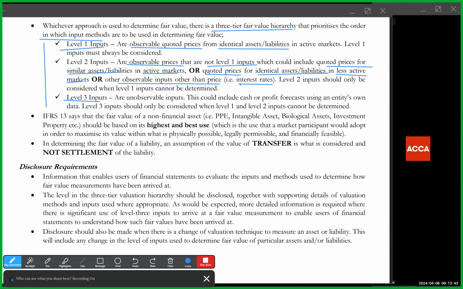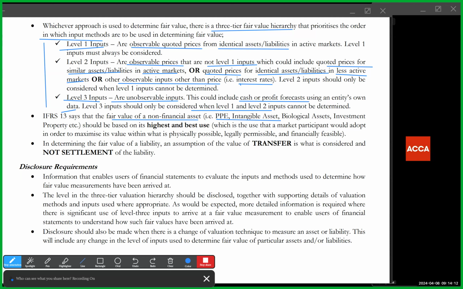For level 3 inputs, they are basically unobservable inputs. They are not market data. Okay, they would include cash or profit forecasts using an entity's own data. Level 3 inputs mean you should only use your own data as a company when you've considered level 1 and level 2, and those cannot be determined, meaning you still cannot determine your fair value using level 1 and level 2.